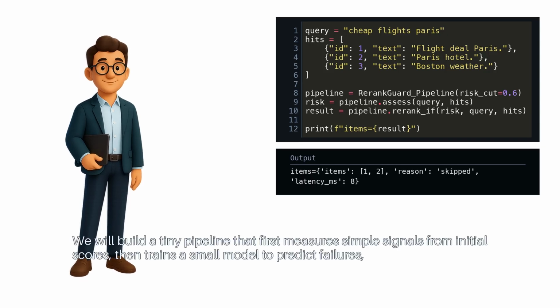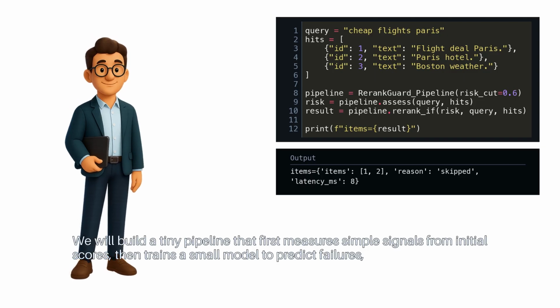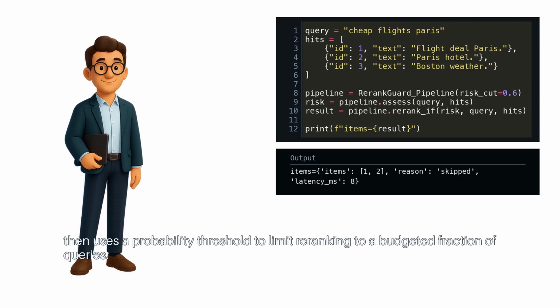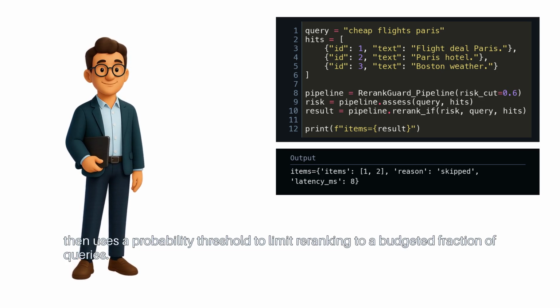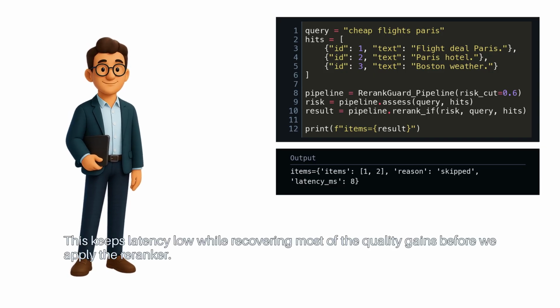We will build a tiny pipeline that first measures simple signals from initial scores, then trains a small model to predict failures, then uses a probability threshold to limit re-ranking to a budgeted fraction of queries. This keeps latency low while recovering most of the quality gains before we apply the re-ranker.